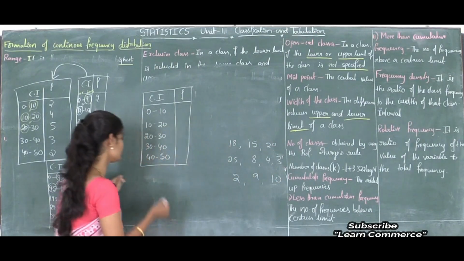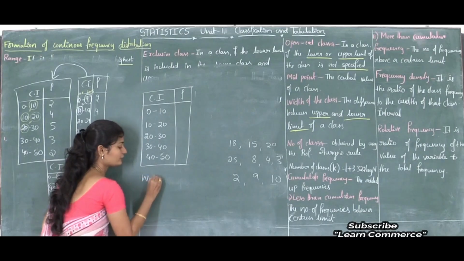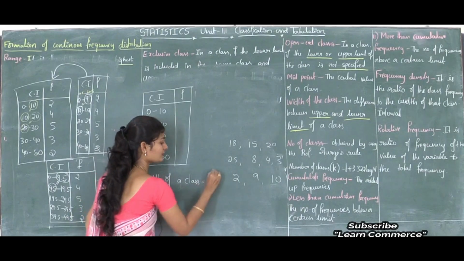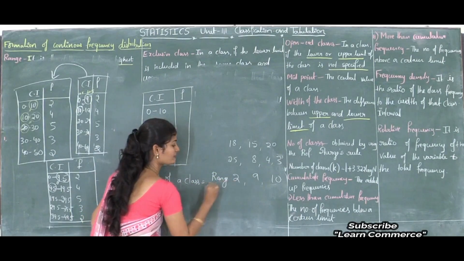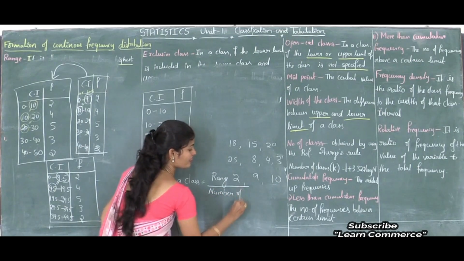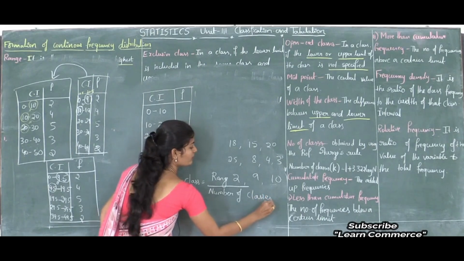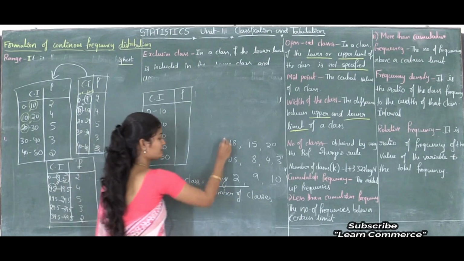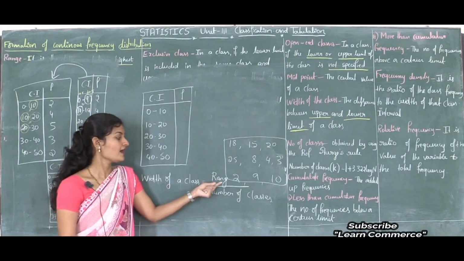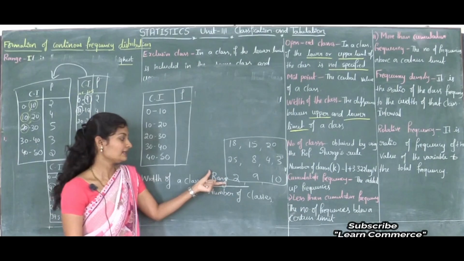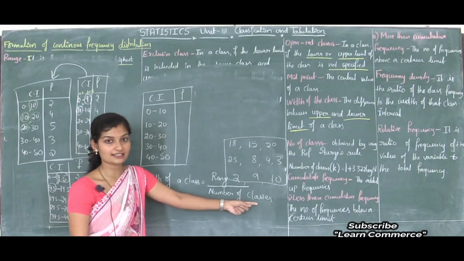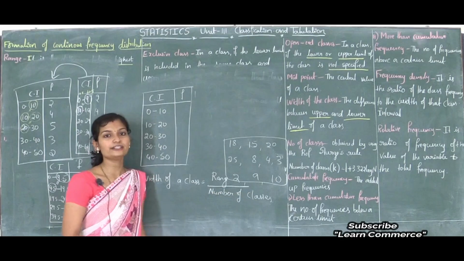In this case, we use the formula: width of a class is equal to range divided by number of classes. We know how to calculate range. This is one set of observations. We know how to find out range, that is highest value minus lowest value, which we already discussed. And how to find out the number of classes? Here we need the number of classes, no? How to find out the number of classes?